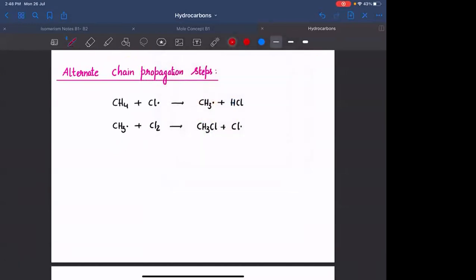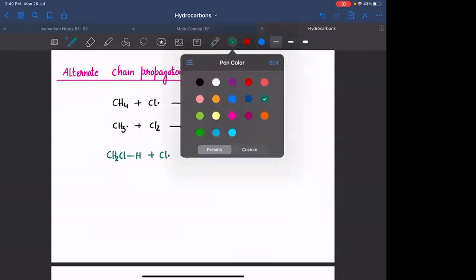अभी यहाँ पे क्या हो सकता है? The formed CH3Cl can react with Cl free radical to give CH2Cl and एक hydrogen abstraction as HCl. The formed CH2Cl, this can also react with Cl free radical. It is not necessary that always CH4 will come and react with Cl free radical. System के अंदर अब जो भी CH3Cl बना, it can also react with Cl free radical ना? Agreed? So whenever that happens, please guess the products. क्या हो सकता है?